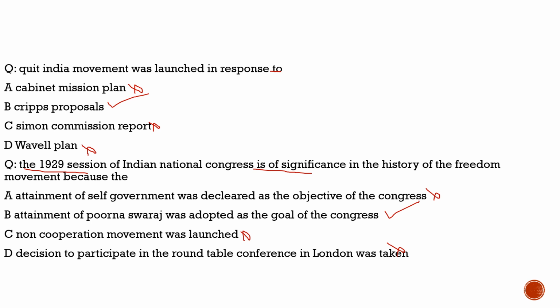So the attainment of Purna Swaraj was adopted as the goal of the Congress. It was adopted in the 1929 session of the Indian National Congress, and it is of this significance in the history of the freedom movement of India. So with this, I hope you have understood today's discussion, every question which we discussed here, and the context behind the questions which we discussed with respect to current affairs.